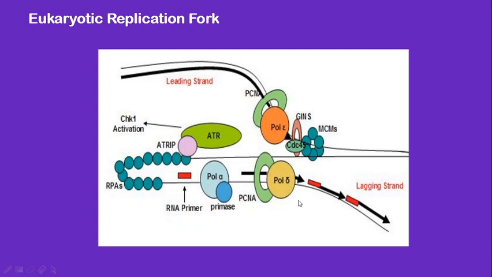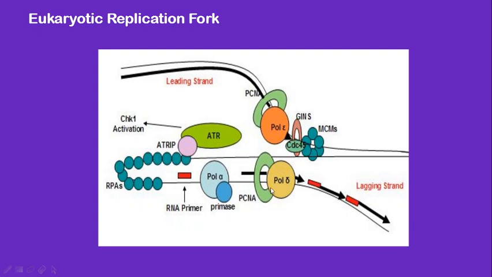So these are the three replicative polymerase enzymes present in the replication fork. Polymerase alpha helps in the synthesis of RNA primers for both leading and lagging strand, which will be elongated by polymerase epsilon, which elongates the leading strand, and polymerase delta, which elongates the lagging strand.